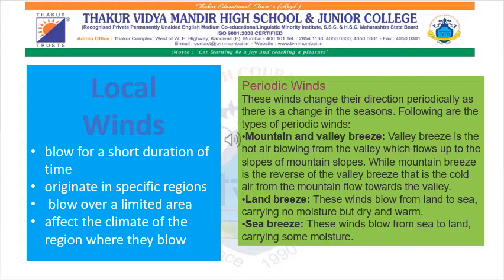Land breeze and sea breeze. Land breeze is warm because it blows from land towards the sea, carrying no moisture but dry warmness. Sea breeze blows from sea to land, carrying some amount of moisture. So these are the main types of local winds. Those are mountain breeze and valley breeze, and land breeze and sea breeze.